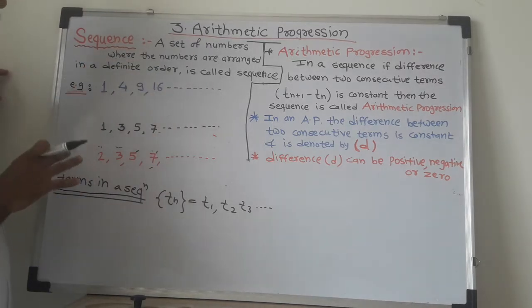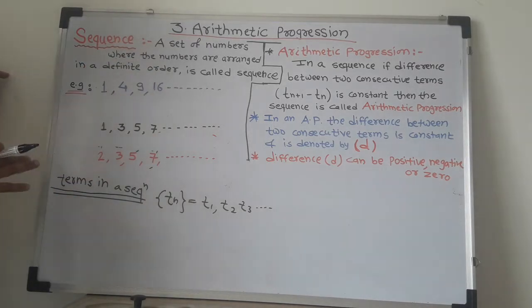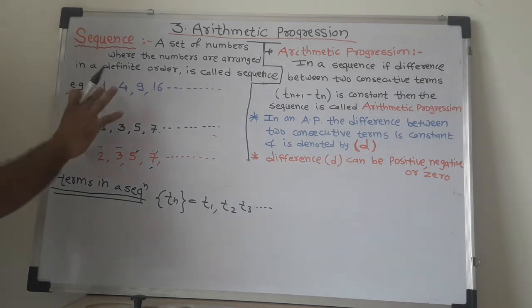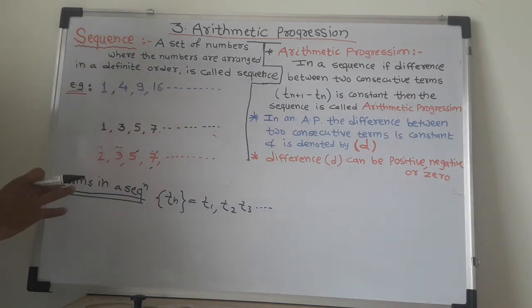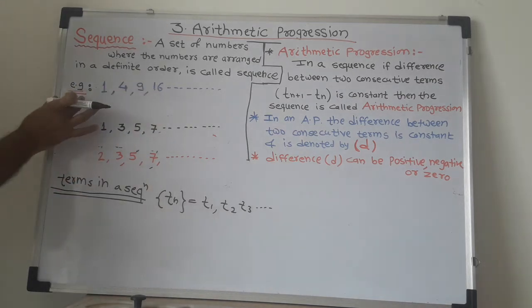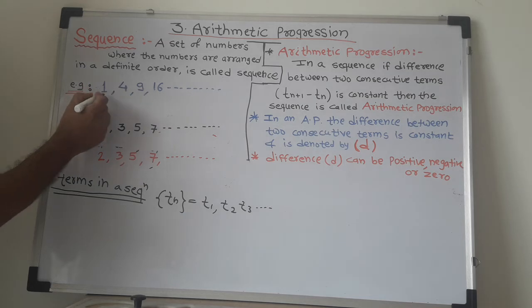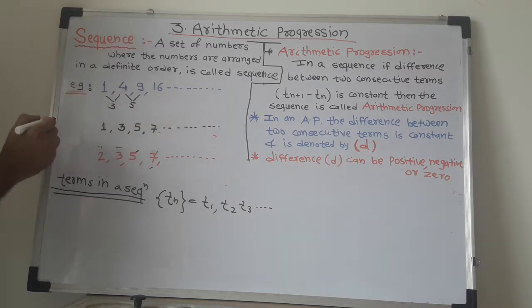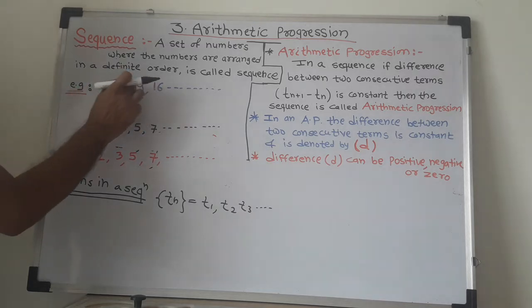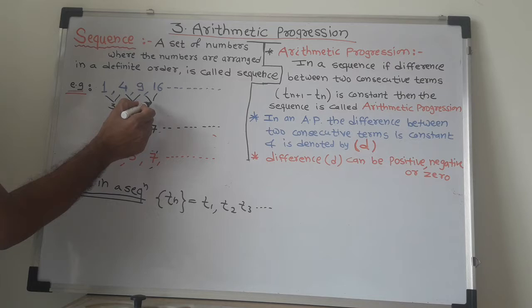Three sequences are given. Let's check where the difference between two consecutive terms is constant. See, in the first sequence, 4 minus 1, that is 3. Here the difference is 3. 9 minus 4, here the difference is 5. 16 minus 9, here the difference is 7.